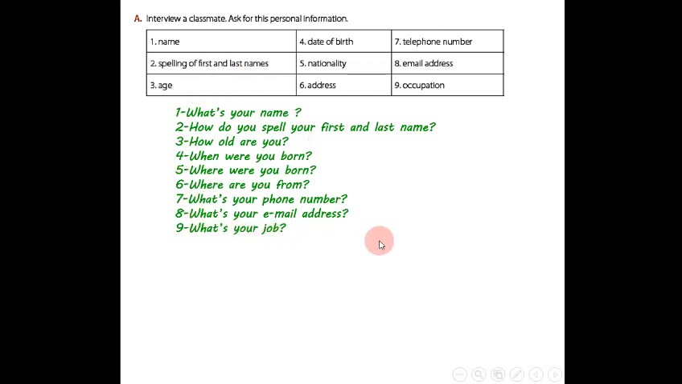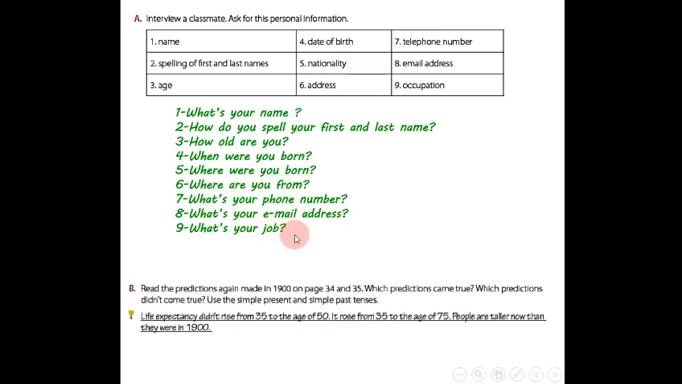If you answer these questions, you can make a small brief about yourself. If you want to talk about yourself, answer these 9 questions only. Your name, how you spell your first and last name, your age, when were you born, where were you born, where are you from, telephone number, email address, and your job. Okay.